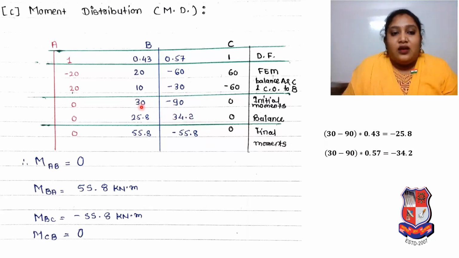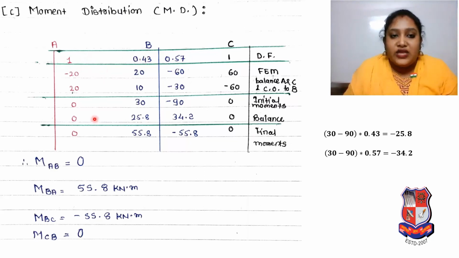Now again we have to do addition of both values. So 30 plus 25.8, you will get 55.8. Here minus 90 plus 34.2, you get minus 55.8. No doubt one is positive and one negative, but the value of the moment is the same over here, and here 0 and 0 are there, which means our moment distribution is completed, right?